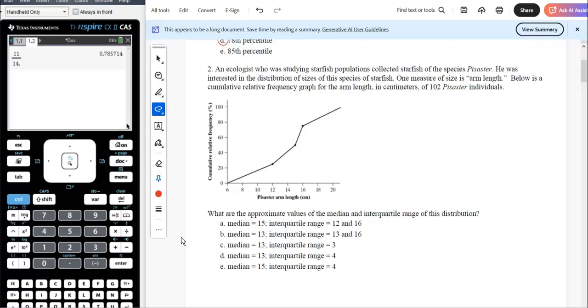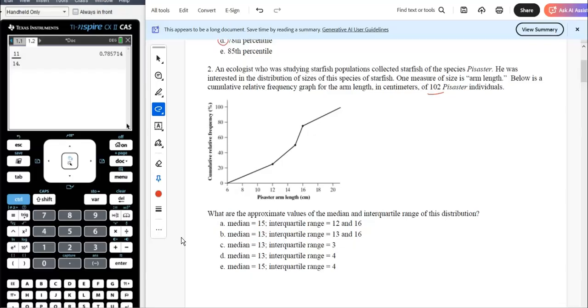So an ecologist who was studying starfish populations collected starfish, the species Pisaster. He's interested in the distribution of sizes of the species of starfish. One measure of size is arm length. Below is a cumulative relative frequency graph of arm length in centimeters of 102 Pisaster individuals. What are the approximate values of the mean and the interquartile range?